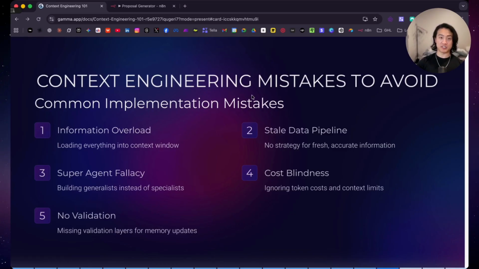And the fourth mistake is cost blindness. This is a major issue that many companies and many agencies come across. They ignore token costs and context limits. Context windows do have limits. They're not infinite. And also you have to take into account both the input and the output tokens.